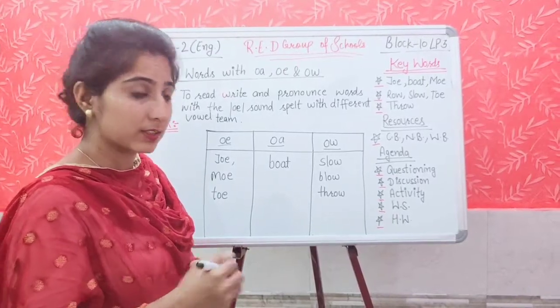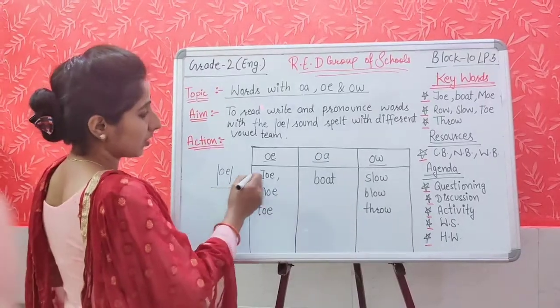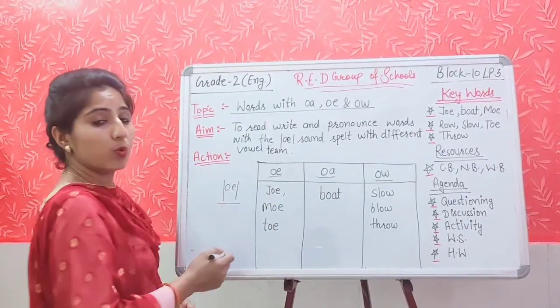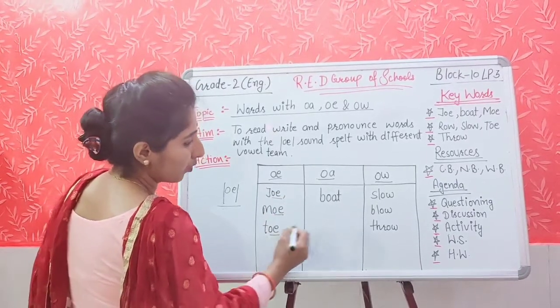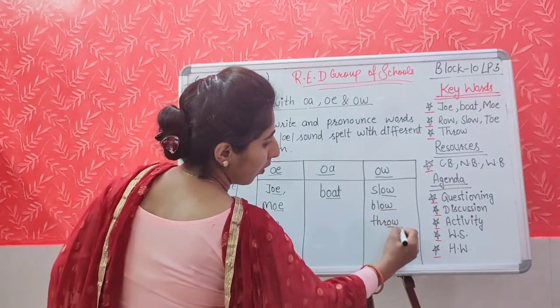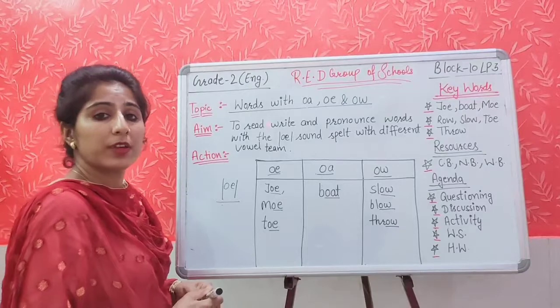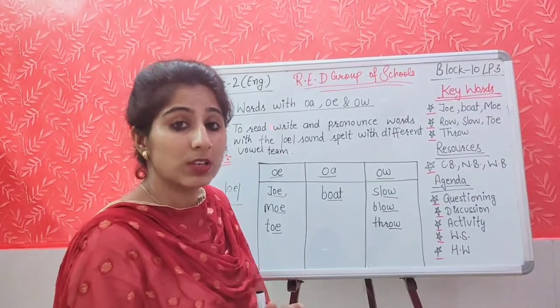Yes, we are getting the OE sound by these letter teams. Joe, toe, boat, slow, blow, OW. These are the letter teams. When two letters work together, these are called letter teams.